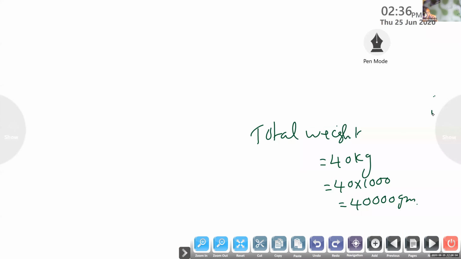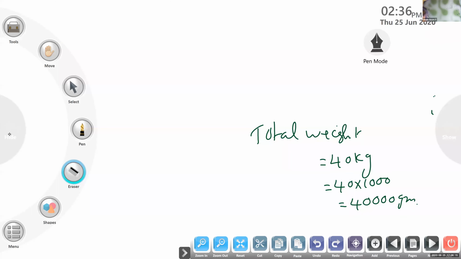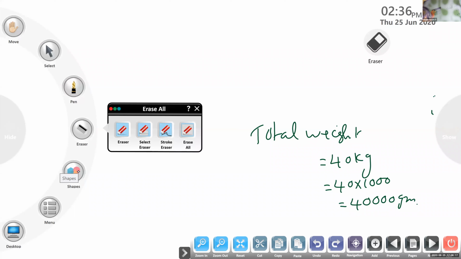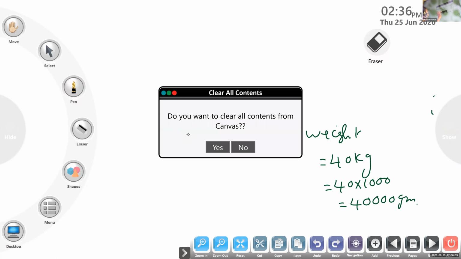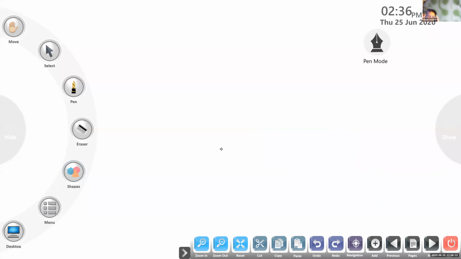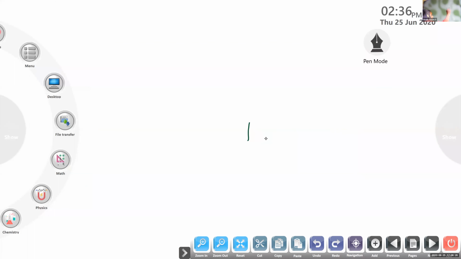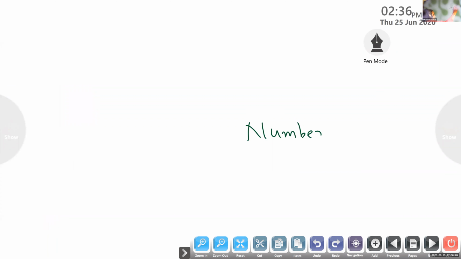Then the second step. What is the third step you will write? What is the third step? Last step you will write. Shall I rub it? Yes or no? Yes. So for the next step you can write number of boxes. Number of boxes. How will you find out?